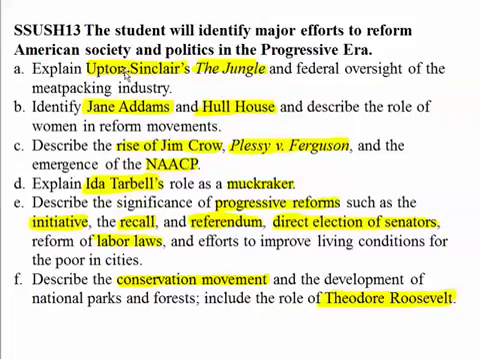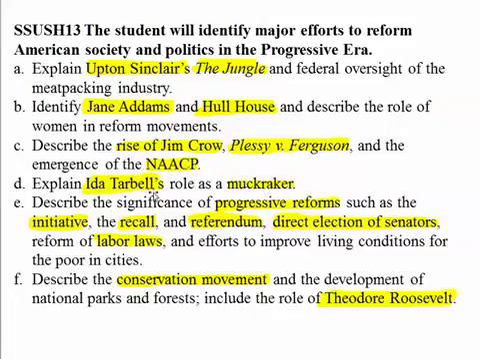Upton Sinclair's The Jungle is going to lead to a change in government action, and it's going to lead to federal oversight of the meatpacking industry. The government's going to look closer at the meatpacking industry. And then Jane Addams' Hull House, her reform movements started with women trying to reform society. And then the rise of Jim Crow, or segregation in the South, in this Plessy versus Ferguson case, and then the advent or rise of the NAACP.